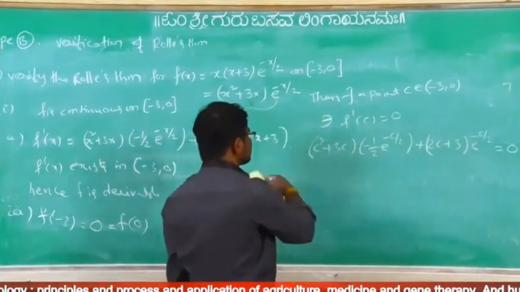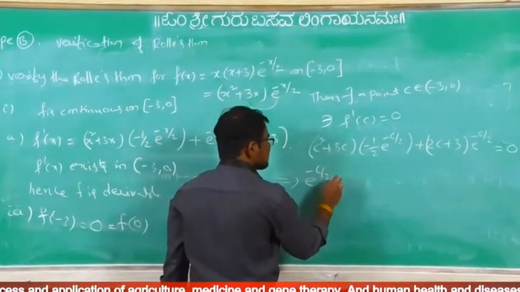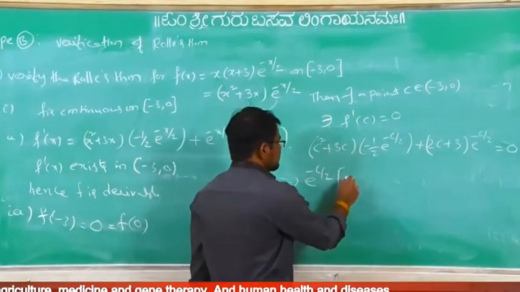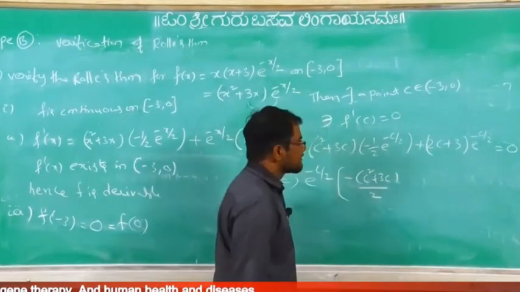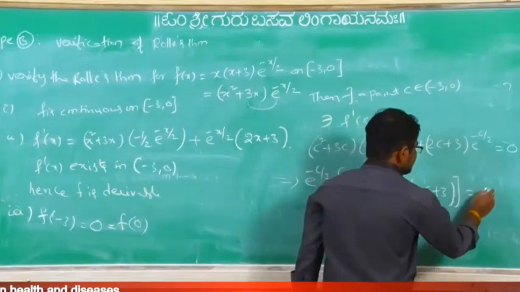Now what can we take common from this one? e power minus c by 2 you can take common. So what is remaining? Minus of (c square plus 3c) by 2 plus 2c plus 3 equal to 0.